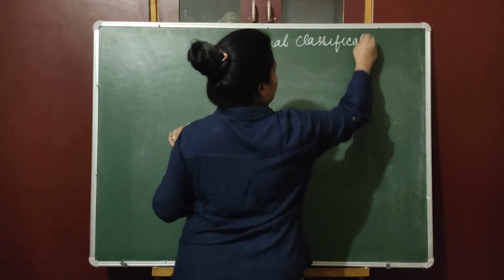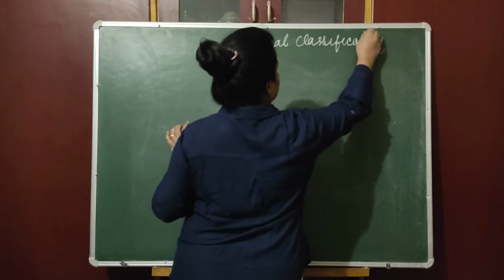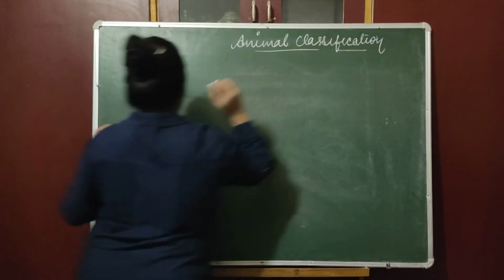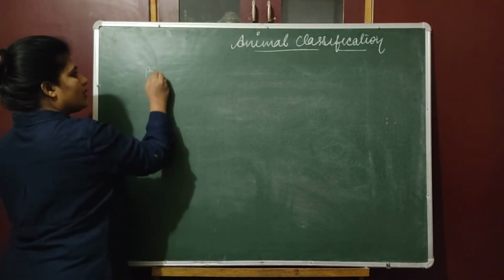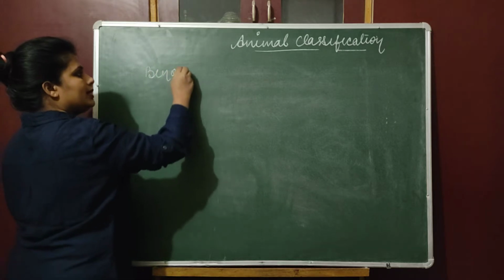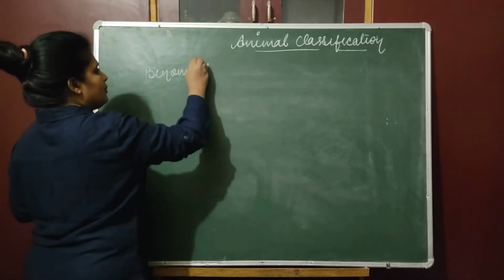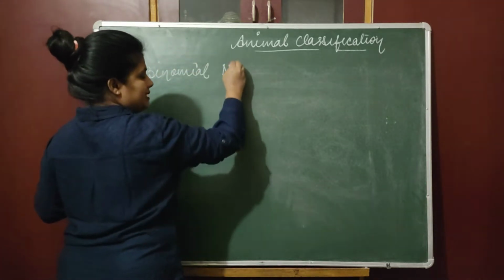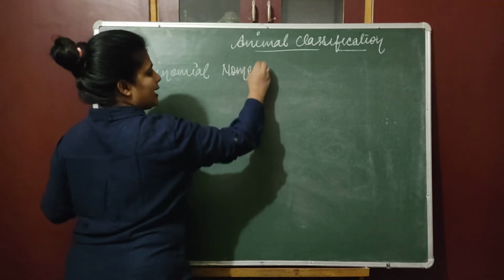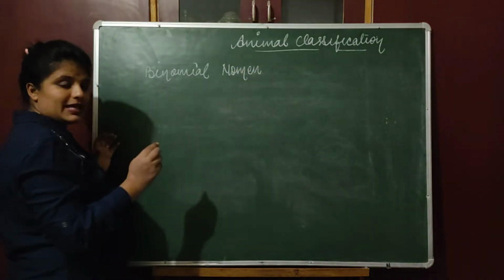So you have to maintain your practical file for all these organisms, that I will tell you how. First we are going to discuss binomial nomenclature. Binomial nomenclature means naming of organisms on the basis of scientific study.